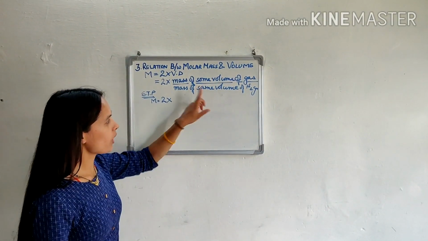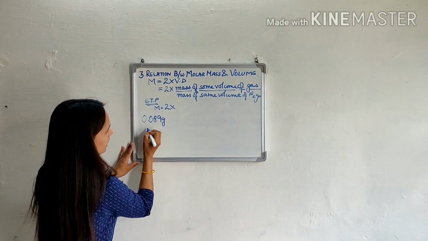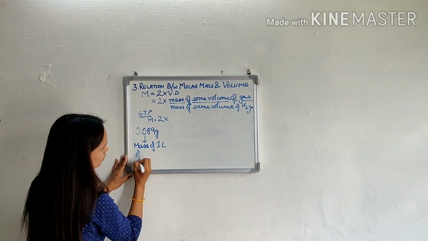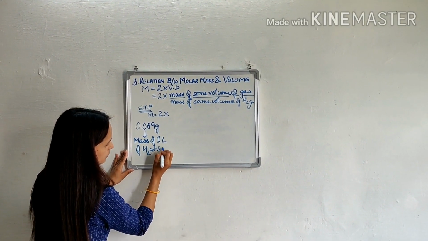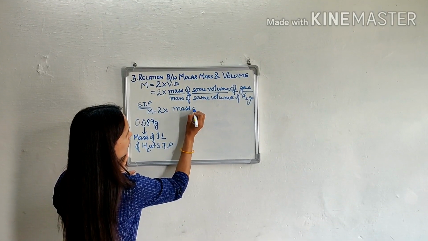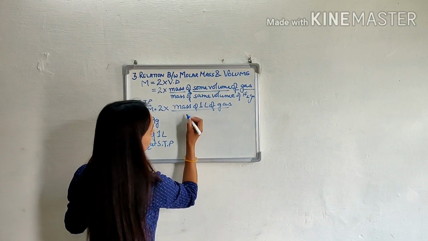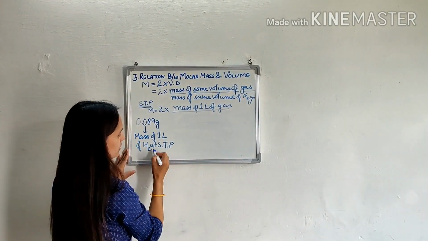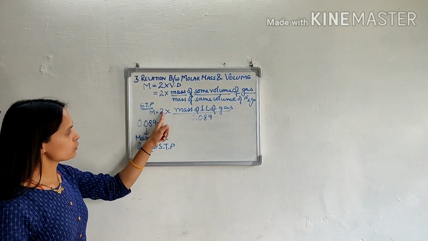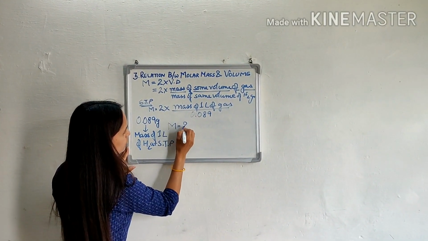Now mass of 1 liter of H2 gas at STP is 0.089 gram. That is the mass of 1 liter of H2 at STP. So when we put here mass of 1 liter of gas divided by mass of 1 liter of H2, which is equal to 0.089. Now 2 divided by 0.089 becomes 22.4.